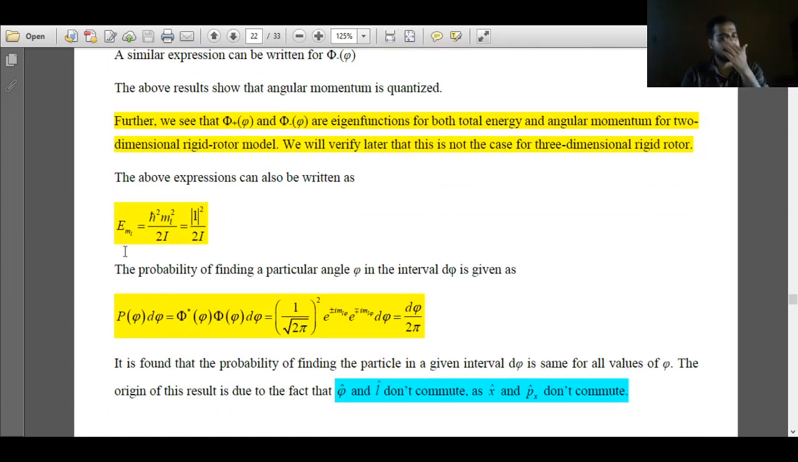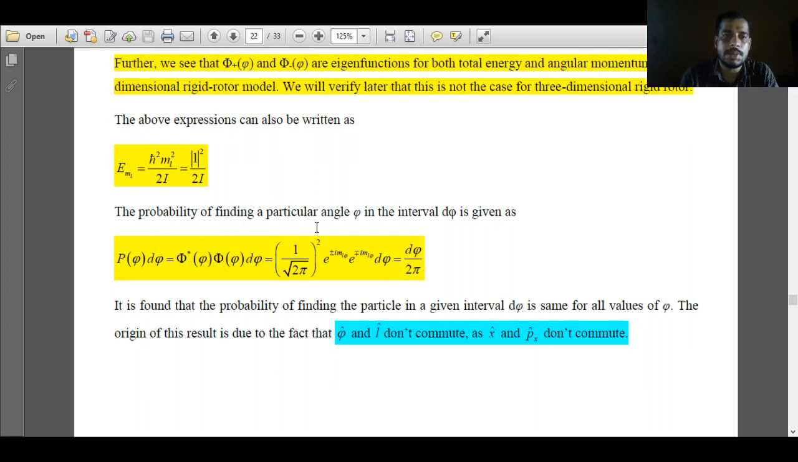So what is my energy expression? The energy expression will be quantized and will depend upon the quantum number ml. It is given as L square over 2I, where L is ml h cross, so ml square h cross square over 2I, or it can also be given as half I omega square. Okay. Now we'll discuss the probability of finding the particle along a particular angle phi in the interval d phi.